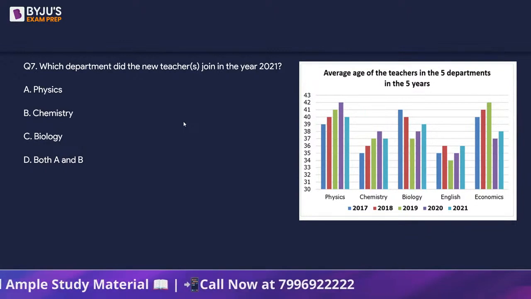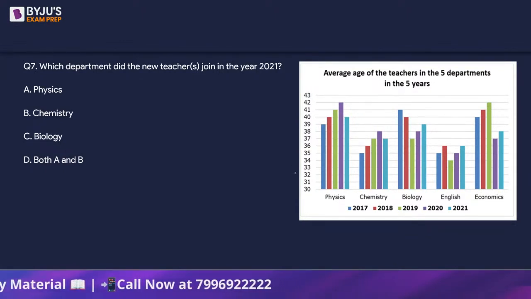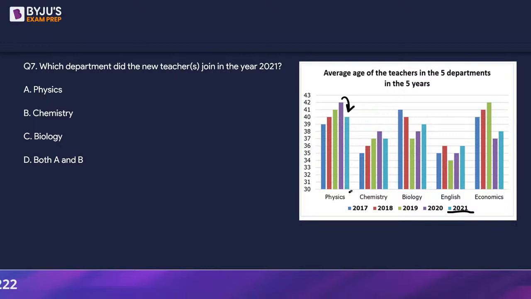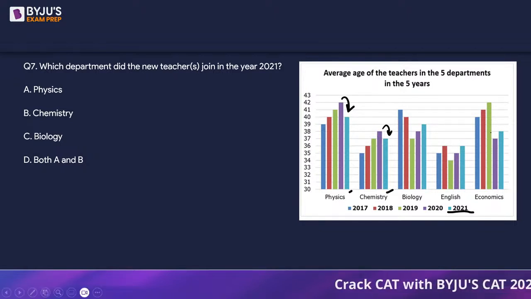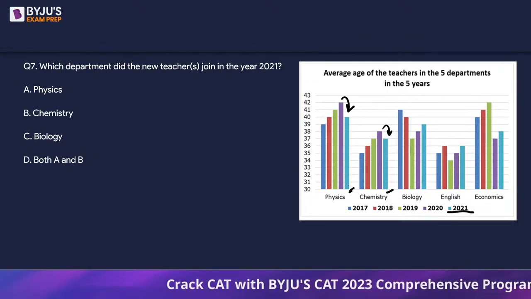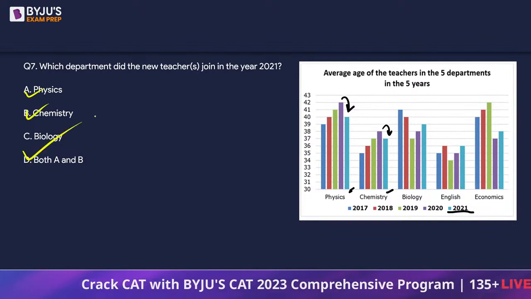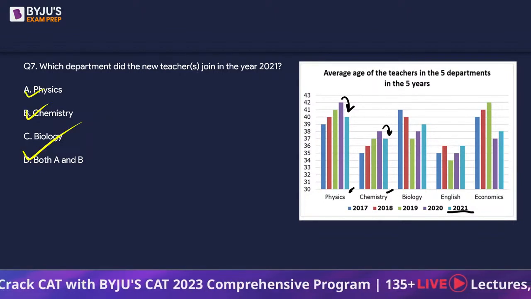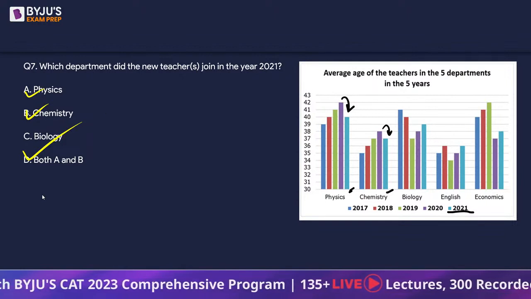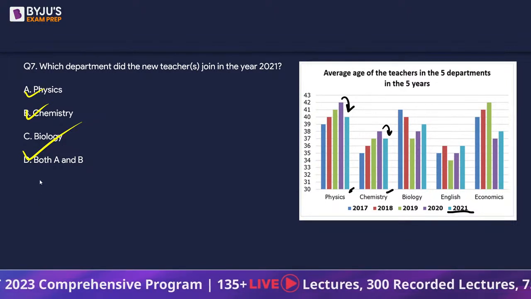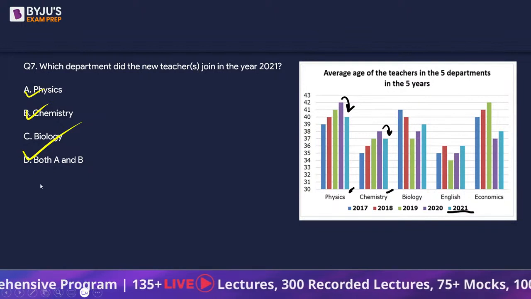In which department did the new teacher join in the year 2021? We are talking about 2021, right? So we can see the change here in the blue one. We can see the change here. There is no change in the final years. Change means a drop is happening. There is definitely a drop going to happen, right? So can we say physics and chemistry both? Physics, chemistry both. So both A and B is going to be the answer, right? I hope you guys are able to understand, right?